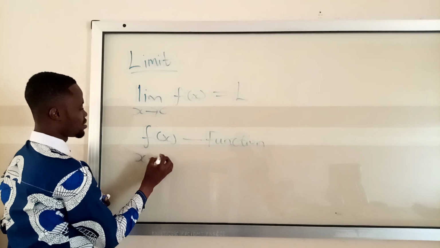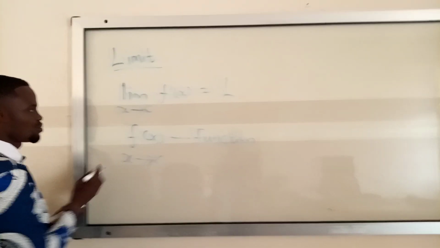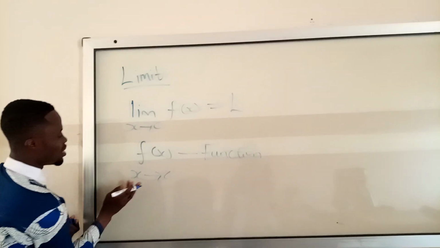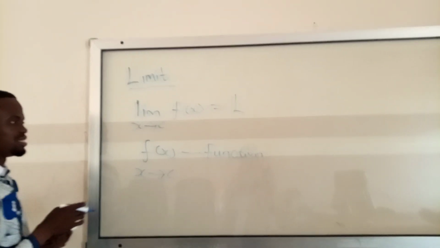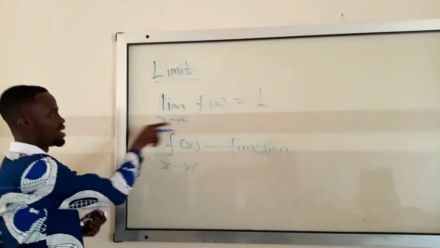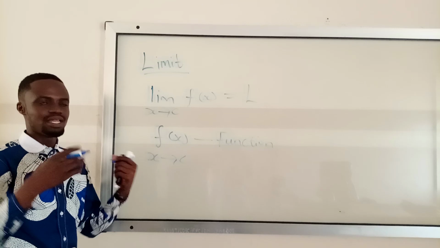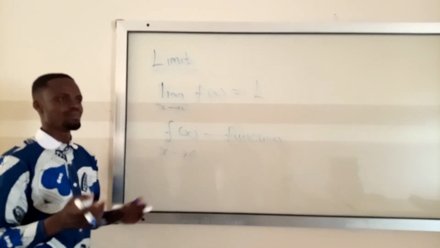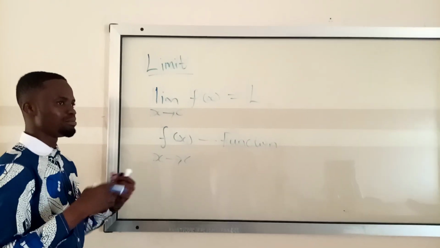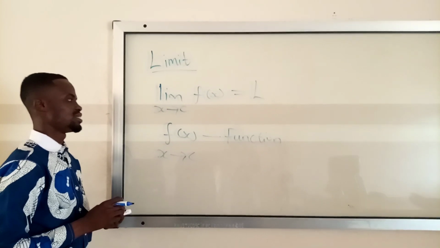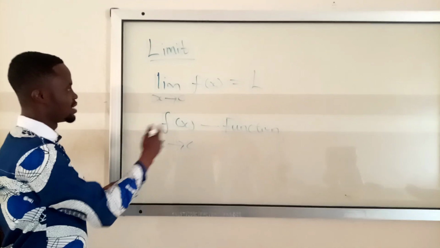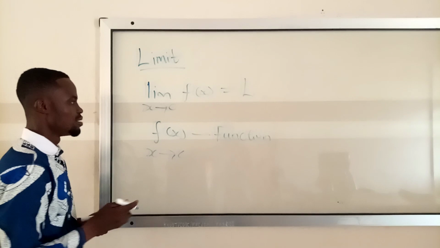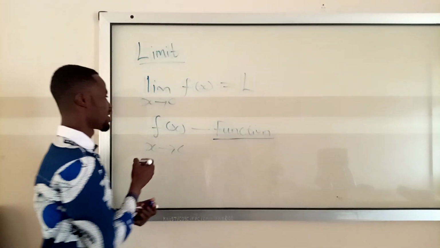x approaching C is, as the name sounds, x is approaching C. And C is any number, any constant, any number at all. It could be as big as you could imagine. So these are the terms in the equation. But then what is the function we are talking about?